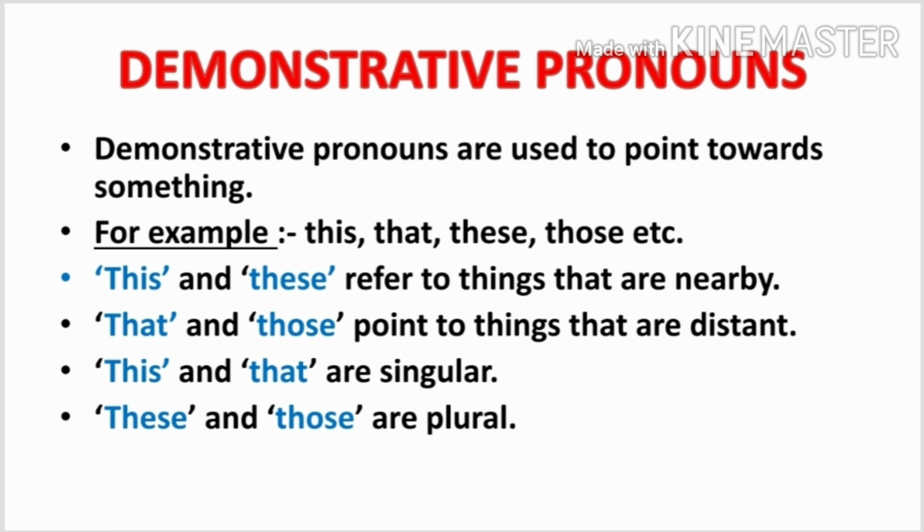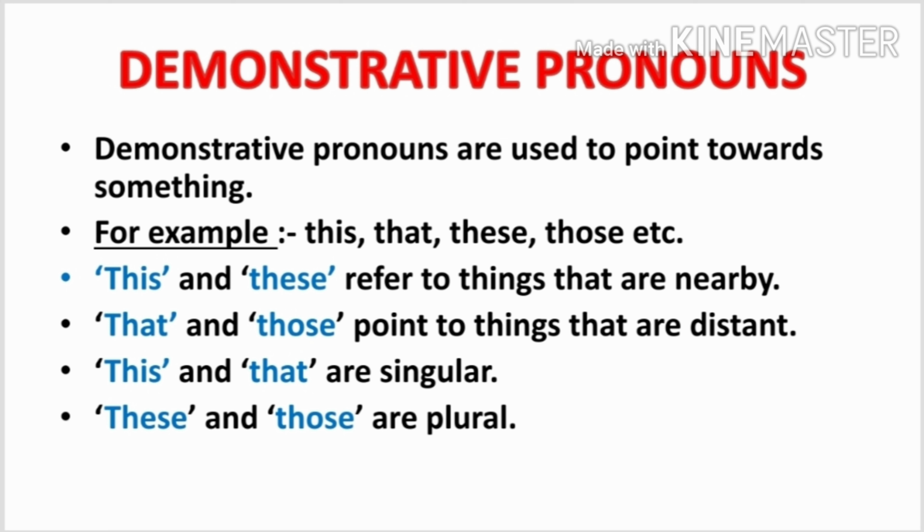Next we have demonstrative pronouns. Demonstrative pronouns are used to point towards something. They are used to show something. For example, this, that, these, those, etc. This and these refer to things that are nearby, that are close to us. That and those point to things that are distant, that are far away. This and that are singular. These and those are plural. All these things we have discussed when we learnt about adjectives.